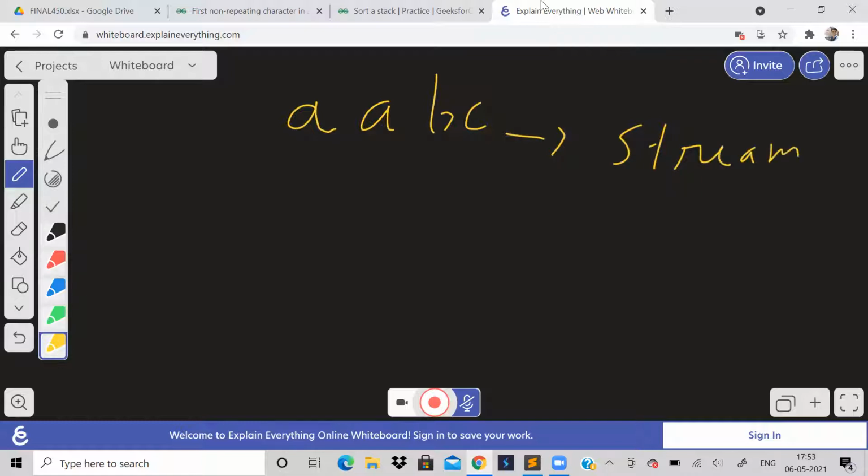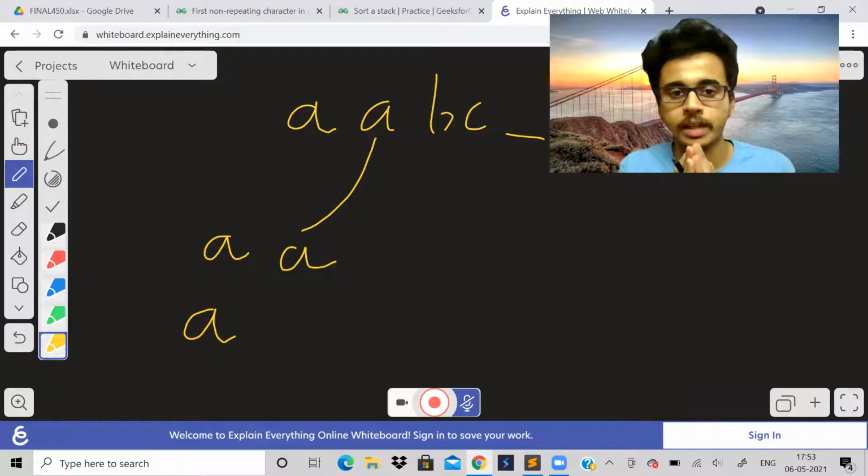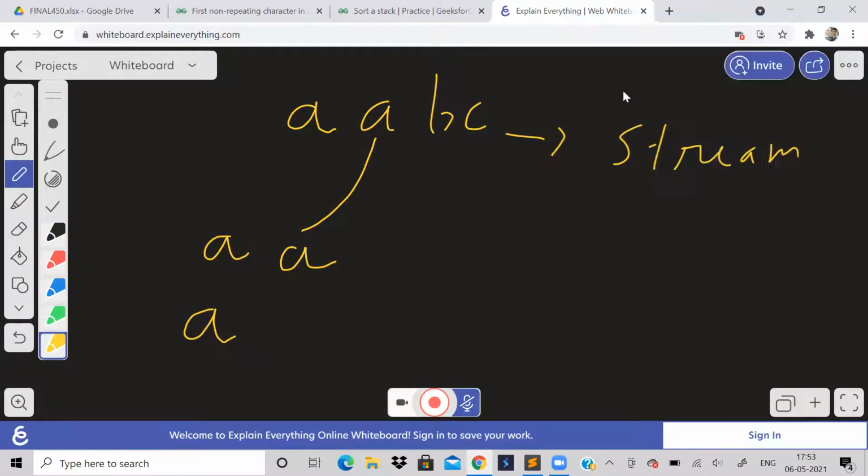What does that mean? Initially A is in the stream, okay? So what is the first non-repeating character here? Of course, it is going to be A only. Then another A is inserted into the stream. So now we can observe that when another A is inserted, there is no first non-repeating character, because if the second A has been inserted, that means A has repeated. So there is no non-repeating character, and hence we have to append the hash symbol. So this is hash.